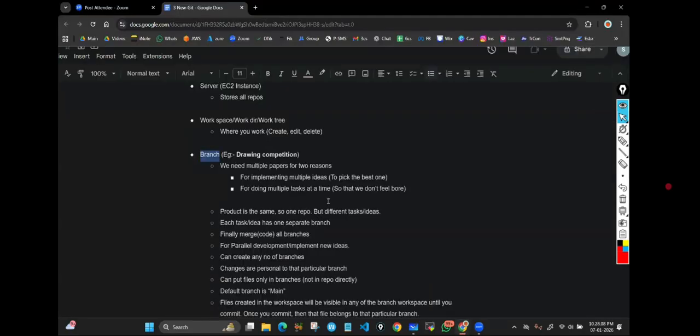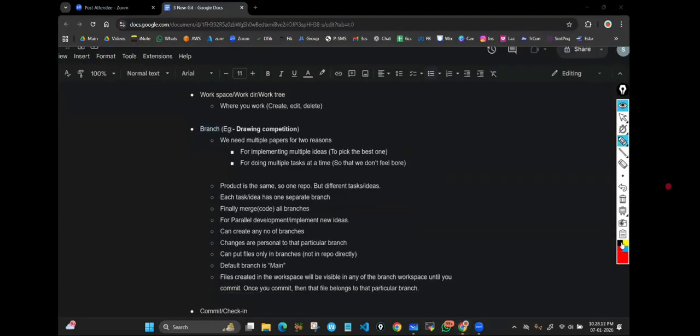Pretty clear. Okay, only 2 advantages. One is for implementing multiple ideas. Multiple ideas are there, you want to implement. So for that, for each idea, we need one branch, so that we can pick the best idea. And also for doing multiple tasks, so that we don't feel bored. Okay, so that we can work in both tasks at a time. For that, we need branches.